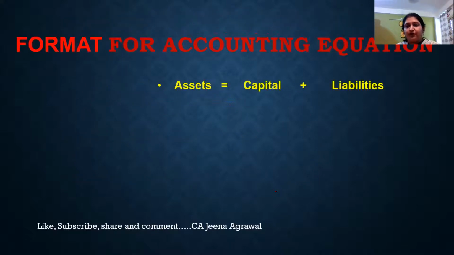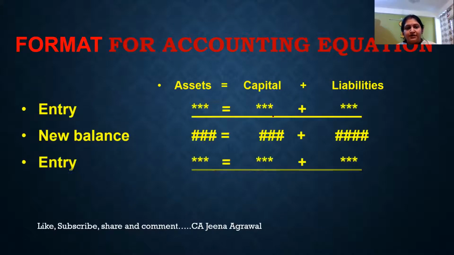Now, friends, what is the format of doing the accounting equation? The format is going to be simple: some entries are given to you, and you will write the headings. This is a common heading: assets, plus capital, plus liabilities. But when we do the actual question, we will further bifurcate these assets, whether they are in the form of stock or debtors or cash or whatever is given.